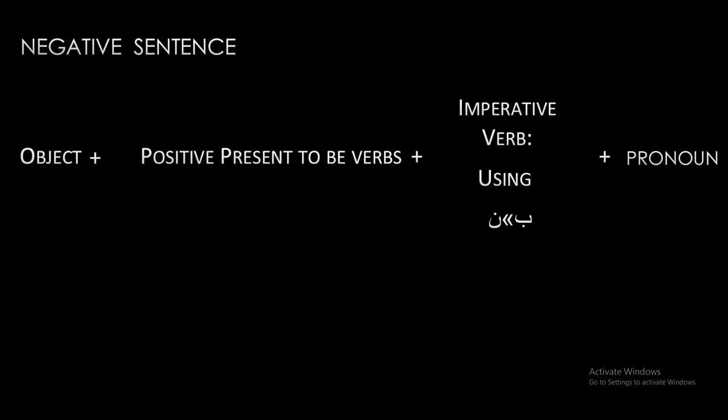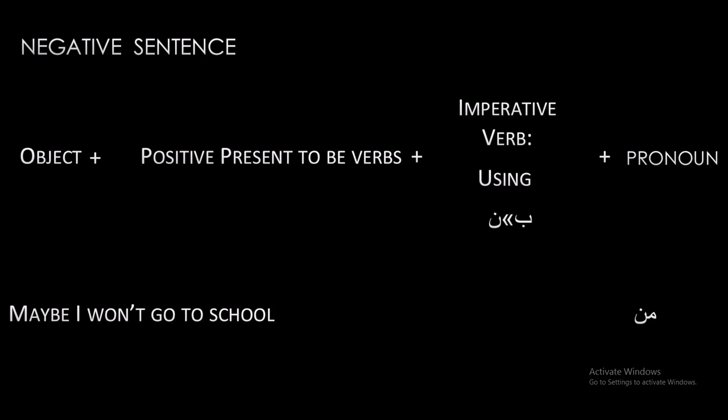For example, if we want to say maybe I won't go to school tomorrow, our pronoun is I. After that we should use imperative mode of our verb and using ne instead of its first be.